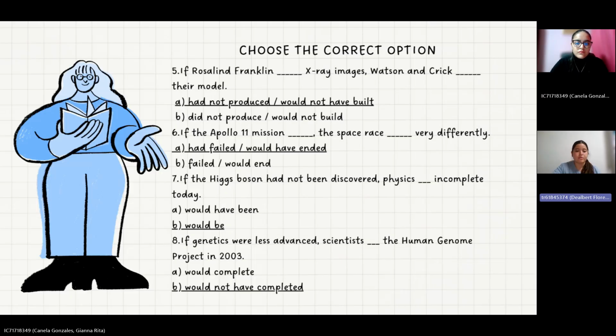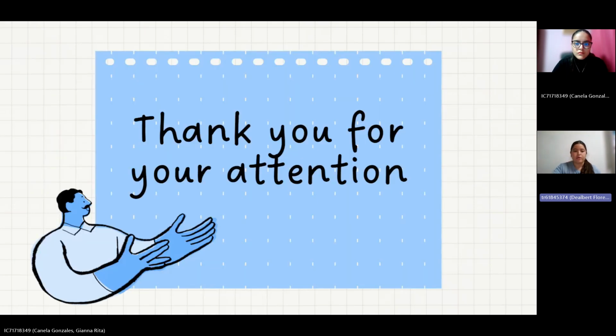Number 7. If the Higgs boson had not been discovered, physics (blank) incomplete today. The correct option is letter B, will be. And finally, number 8. If genetics were less advanced, scientists (blank) the Human Genome Project in 2003. The correct option is letter B, will not have completed. Thank you for your attention.